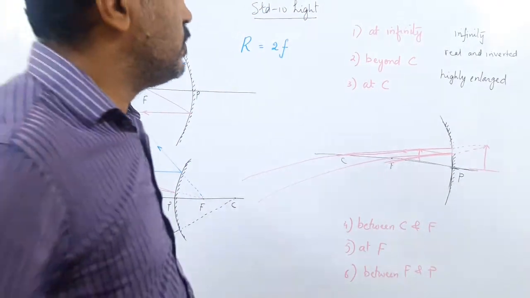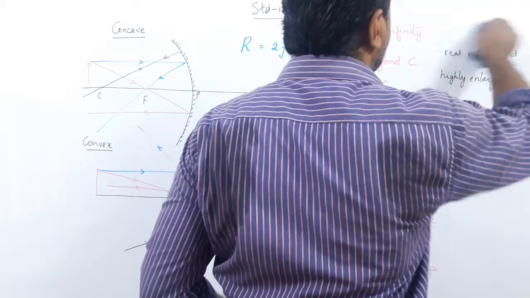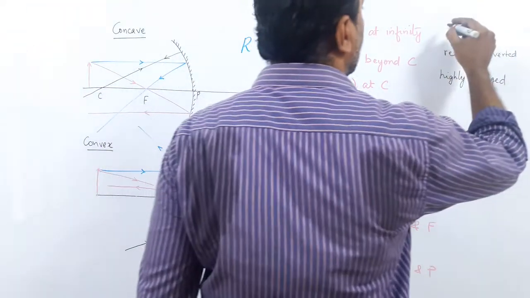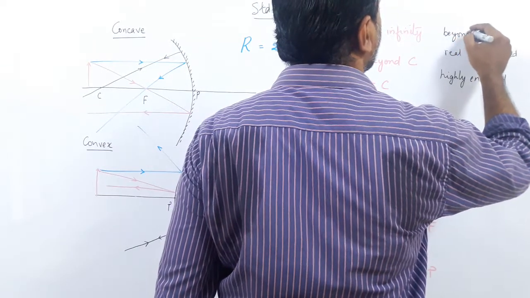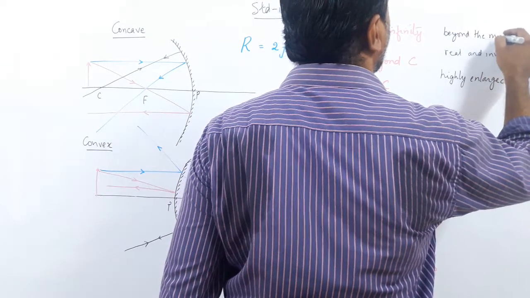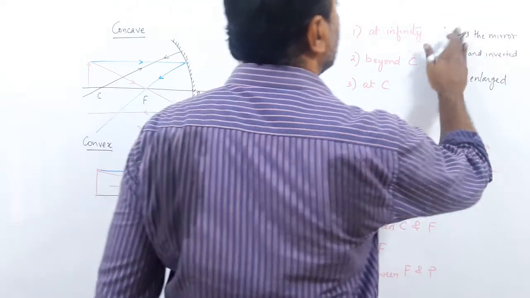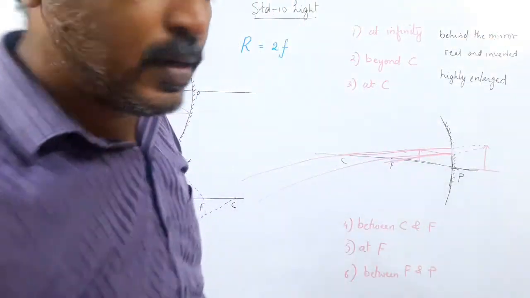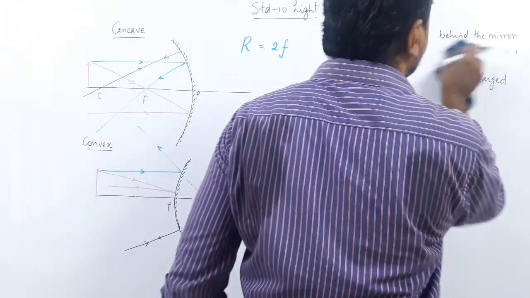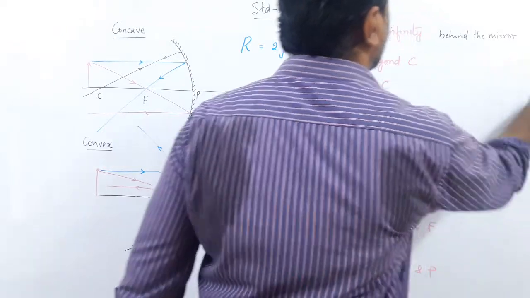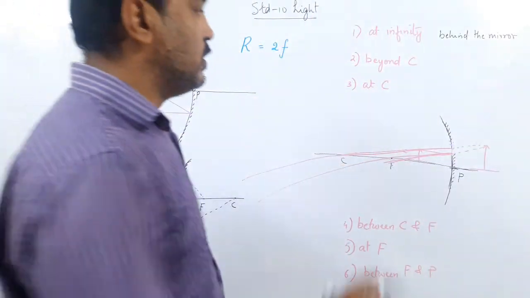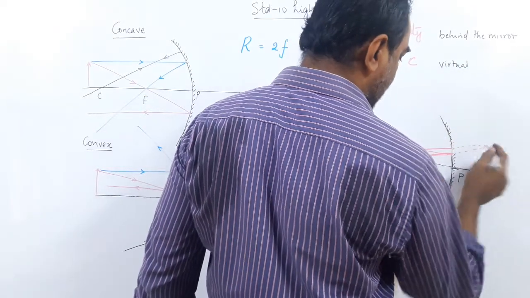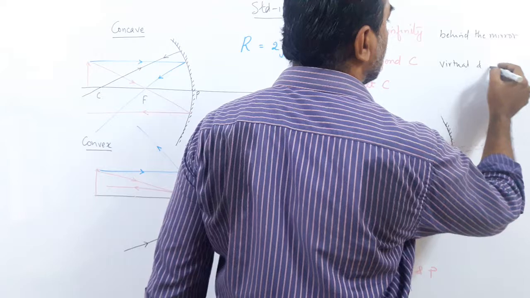So this time, where is the image formed? It is formed beyond the mirror. Can you see? It is now behind the mirror. Beyond the mirror, no, we'll use the word behind the mirror. Now, because it is behind the mirror, it can never be caught on the screen. You cannot catch it on the screen. It is behind the mirror. So it is virtual. And it is erect now. You can see the head is up. So it is virtual and erect.